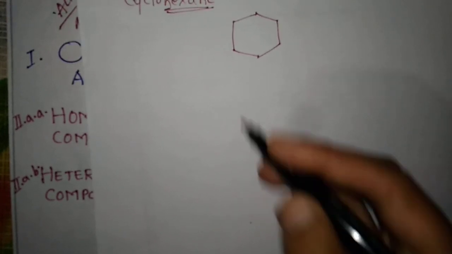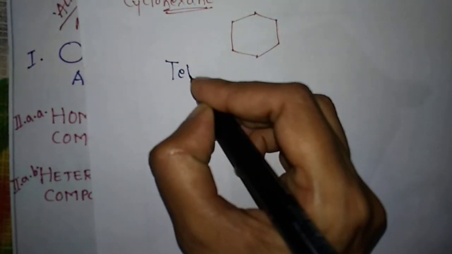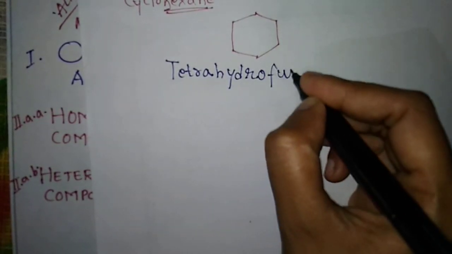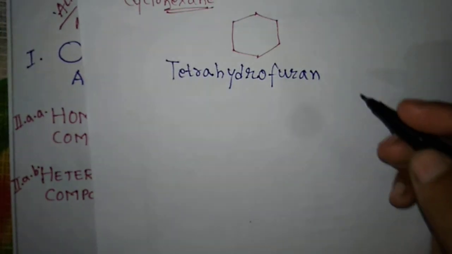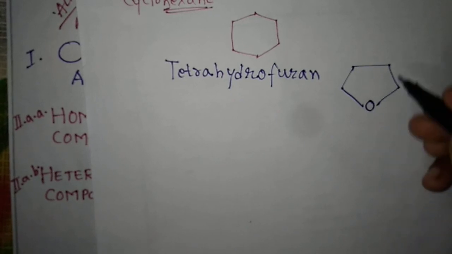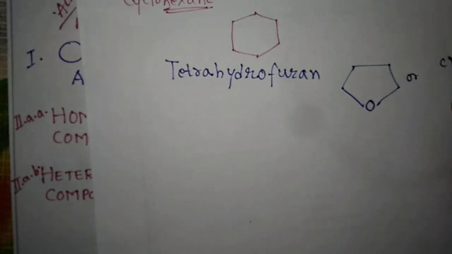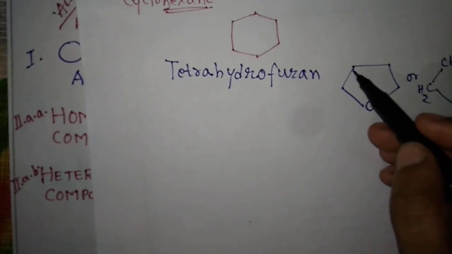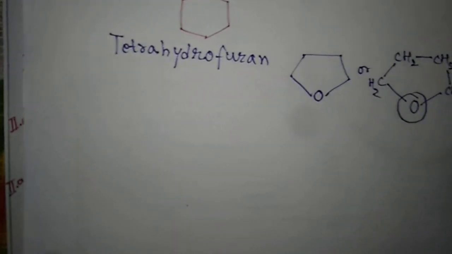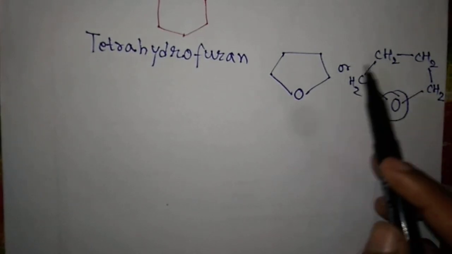One example is tetrahydrofuran. It is like this. Or you can write it like this also. This is the bond line formula, the earlier one, and this is the complete structure I'm showing you. You can see that other than carbon, one more atom is there, which is the oxygen. So this is the ring compound.